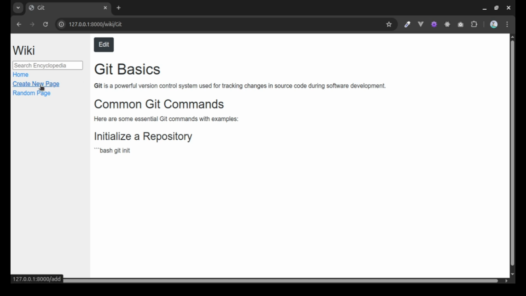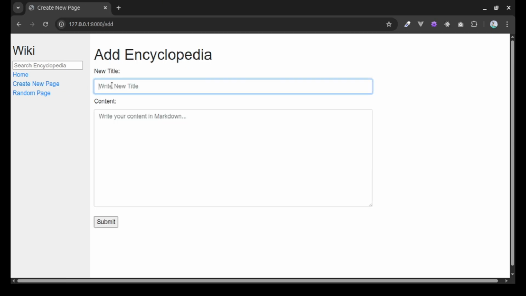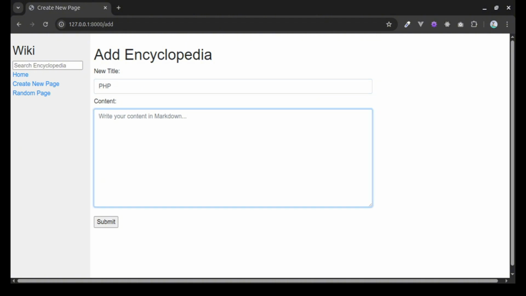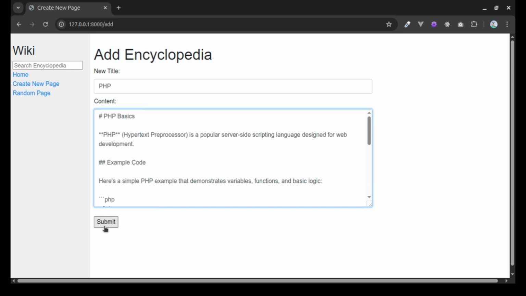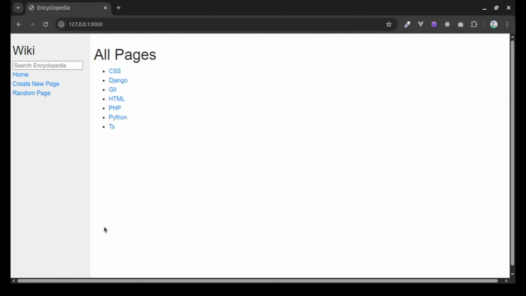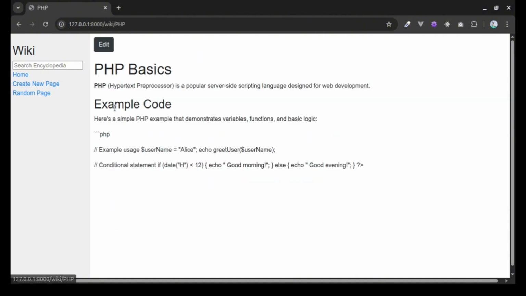I can also add a new page here. Let's call it PHP. Okay, I will copy again. Okay, got it. I will submit. I can see here PHP.